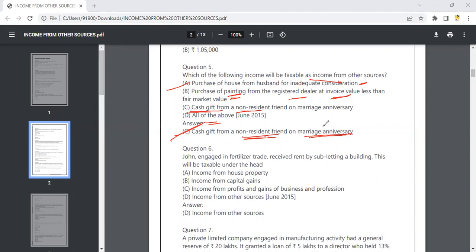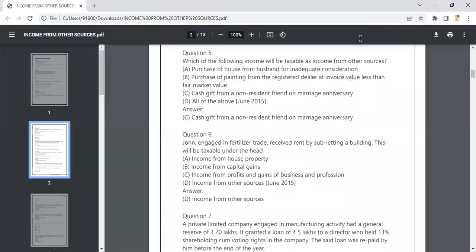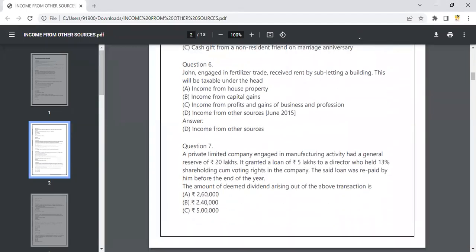Suppose he may give you more amount, right? So at that time it is taxable under this head. So that is income from other sources. And then going on to your next question, John is engaged in fertilizer trade.